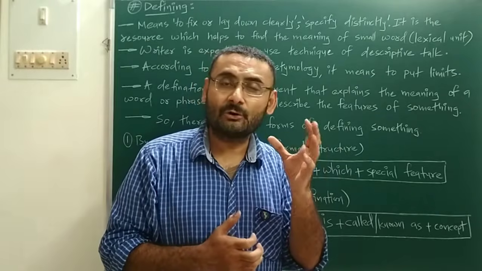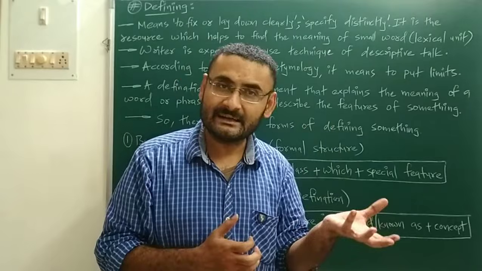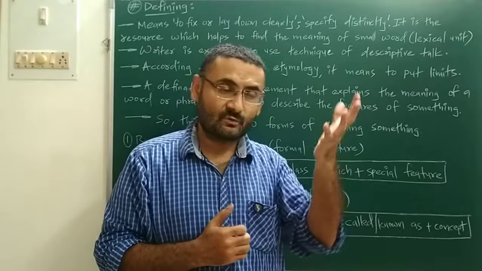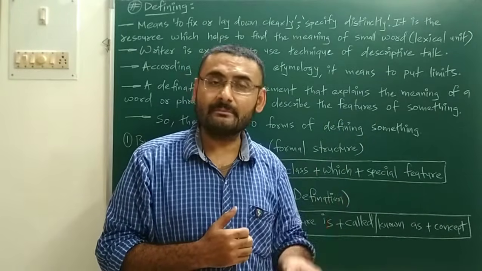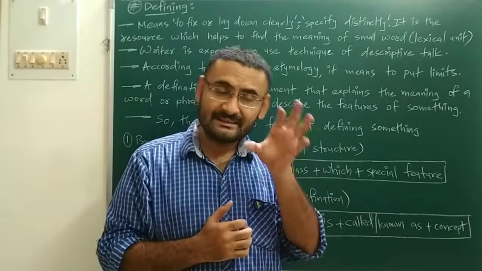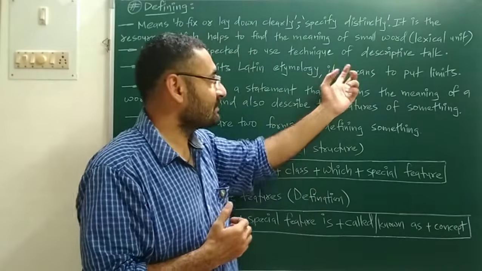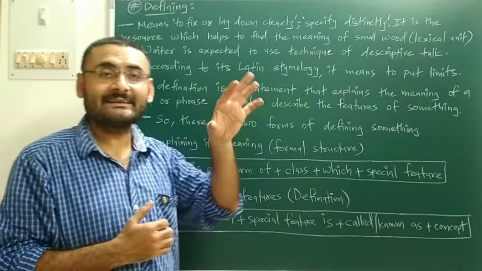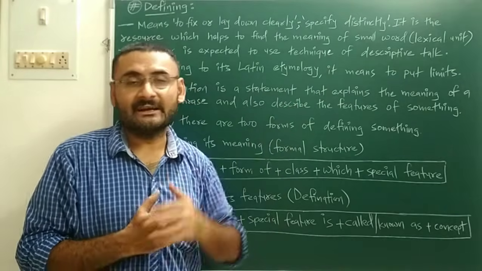For example, to define the boiler you say it is a device, a closed container in which we fill some water and supply heat. The water inside is converted into high pressure, high temperature steam. So in the definition of the boiler there is certain description also. That is known as descriptive talk, and the writer is expected to use it in the definition.